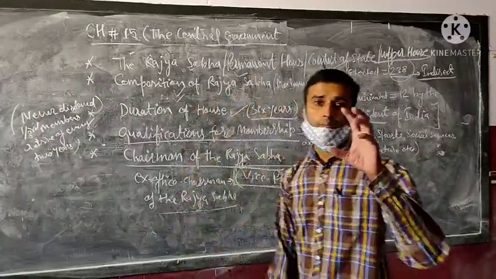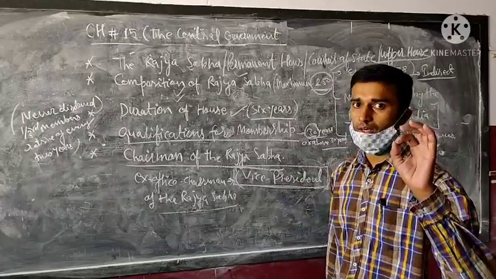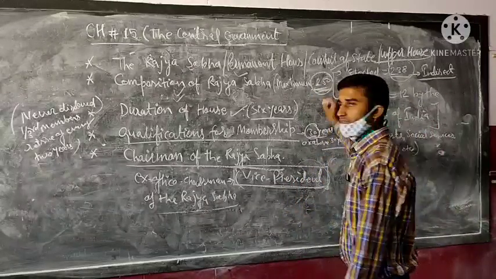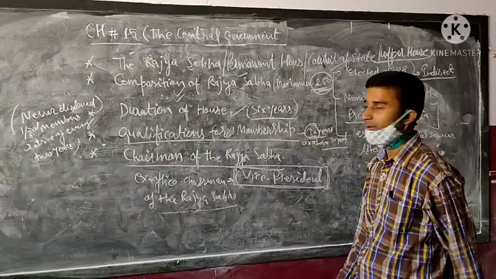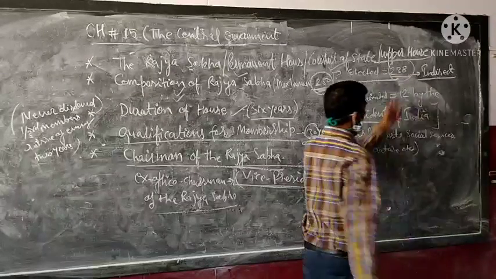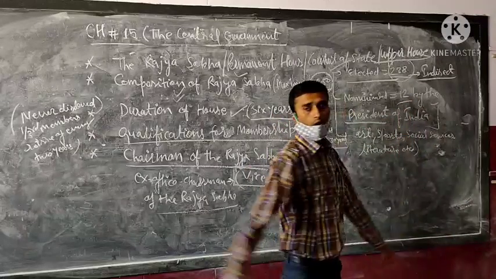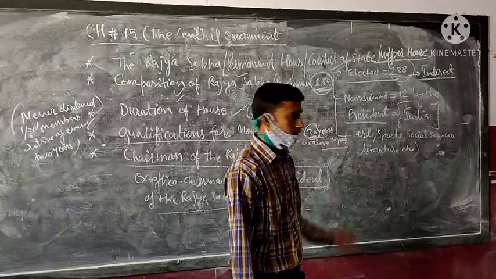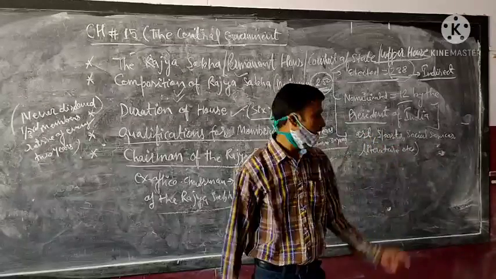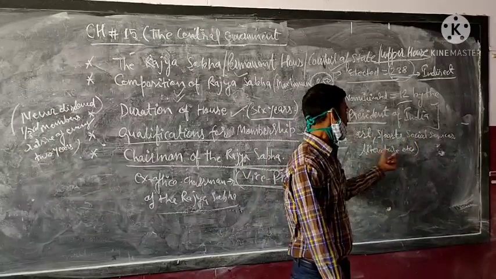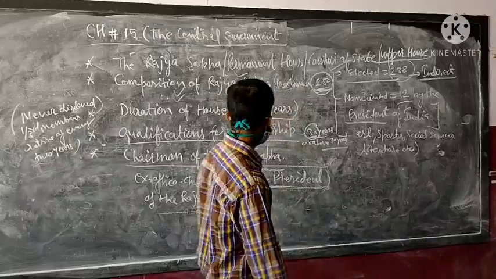Composition of the Rajya Sabha: the maximum strength of the Rajya Sabha is 250. There are two types of members: elected, how many? 238. Nominated, how many? 12. They are all nominated by the president. They all belong to different fields: art, sport, social service and literature.